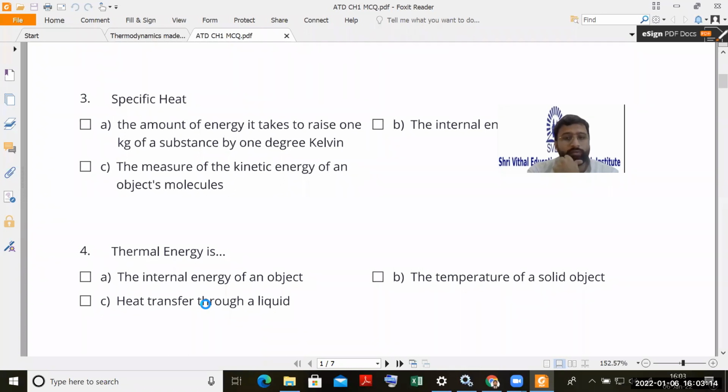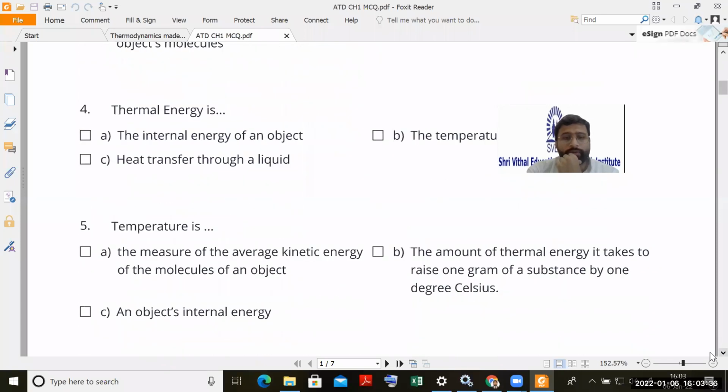Thermal energy is the internal energy of an object, the temperature of solid object, heat transfer through liquid. So very tricky question and very unusual question it is actually. So thermal energy is what? So here correct answer according to me will be the internal energy of the object. That will be the thermal energy. Next is temperature is the measure of average kinetic energy of the molecules of an object. The amount of thermal energy it takes to raise 1 gram of substance by 1 degree Celsius. An object's internal energy.